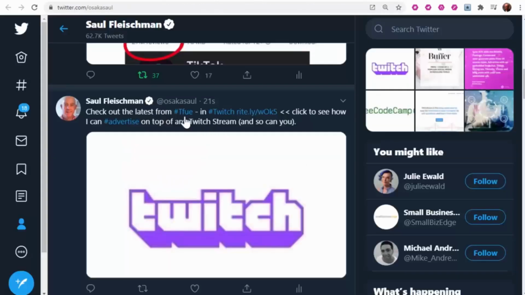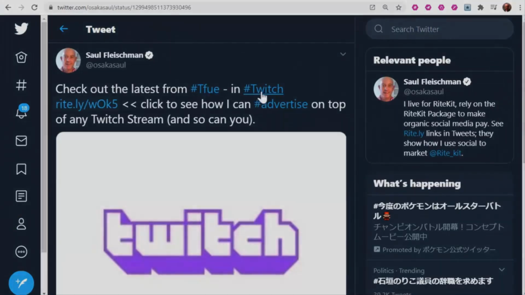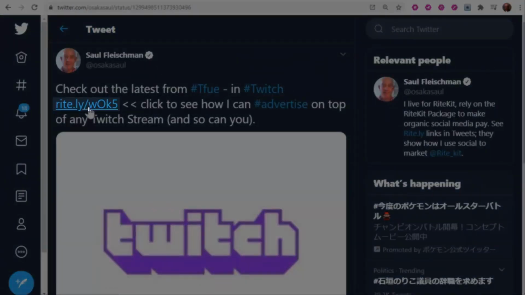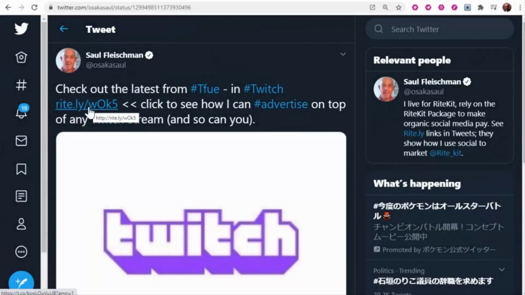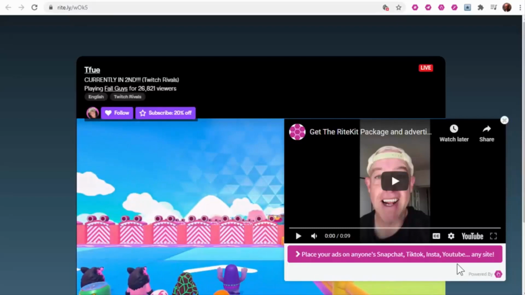And here in Twitter you see the tweet went out, and the call to action in this post, of course, is click the URL. And when people do that, this is what they get. Advertise on any Twitch stream with the RiteKit package.